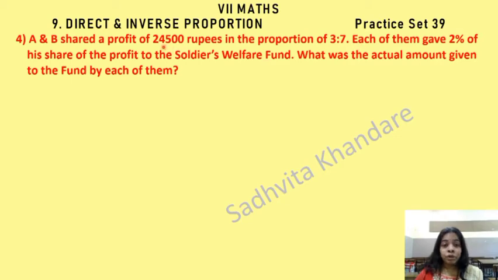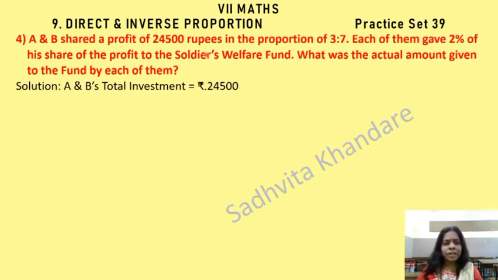So 2% of this. First we have to find how much profit A is sharing and how much profit B is sharing. And then we will find out 2% of their profit. So we can get how much money they are giving to Soldiers' Welfare Fund. Let's see the solution. A and B's total profit is 24,500. There are two people who are sharing a profit of this much amount. And out of this, they are giving 2% to the Soldiers' Welfare Fund.